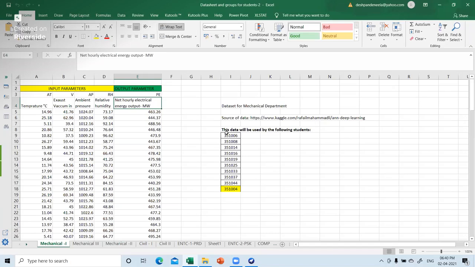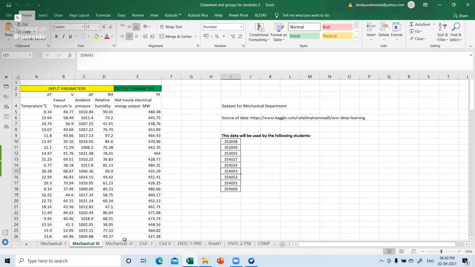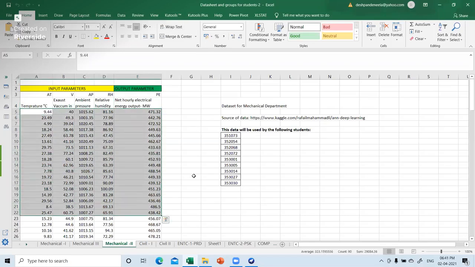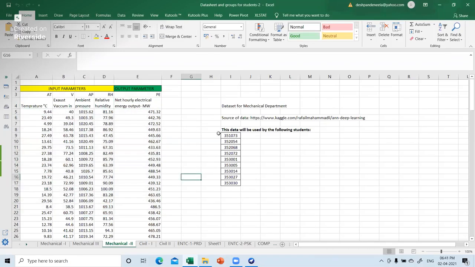These are the students who are going to work on this particular data sheet. Then this is the second sheet. The input parameters remain the same, the output parameter remains the same, however the values are different. Please make a note of this, and these are the students who are going to work with this data sheet.